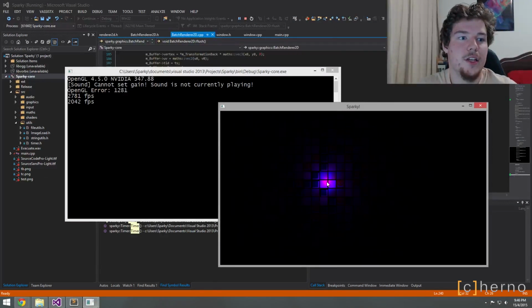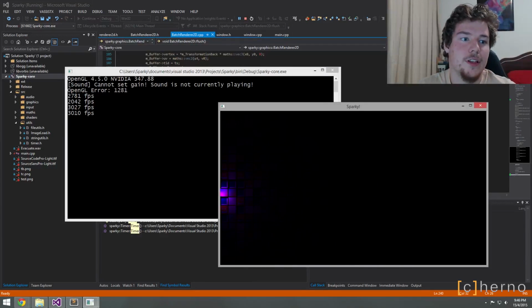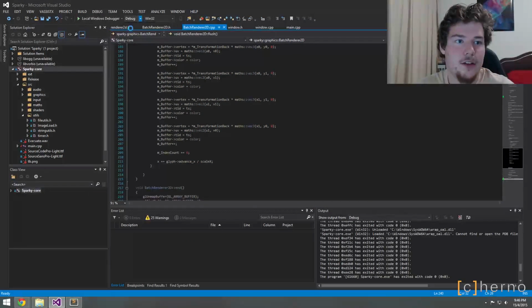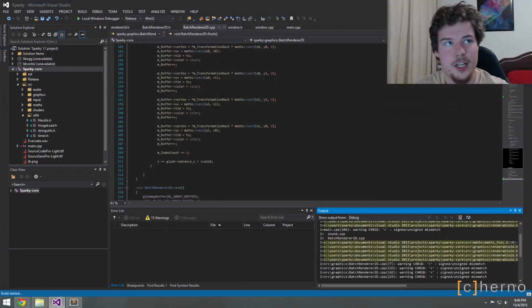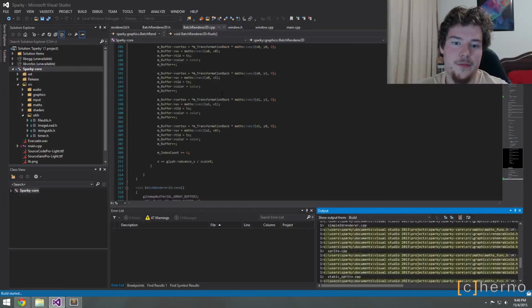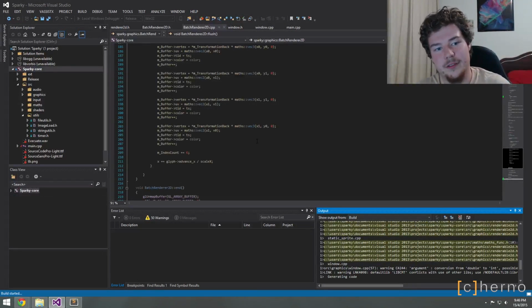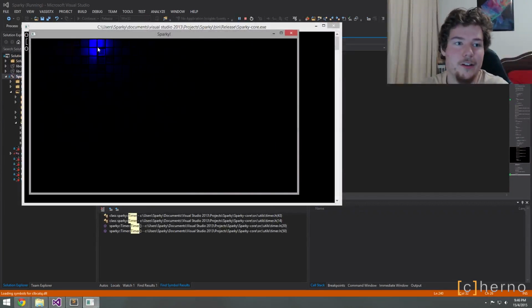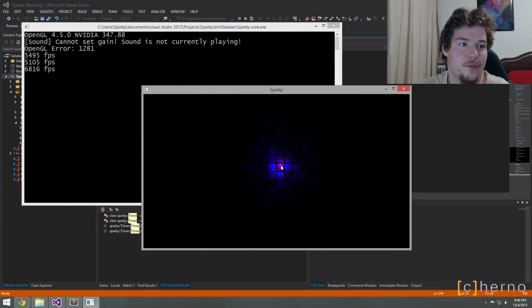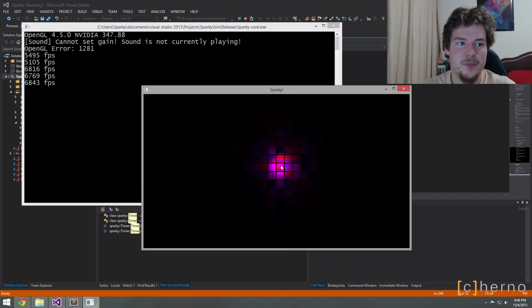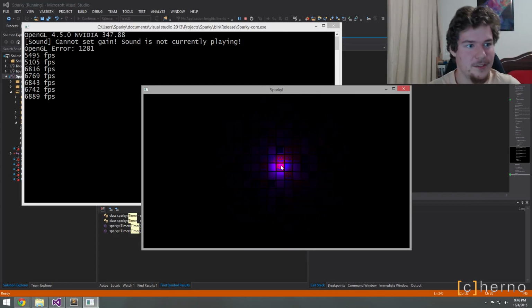Some might say it's a little bit inefficient to do that. It's not really. I mean, I think we were getting 5,800 frames per second before in release mode. Let's just check it again. Clearing a vector is quite fast. Well, not the clearing part, but like that is fast, because it doesn't actually delete it, obviously. Yeah, its performance is the same. In fact, it's actually performing better. When we play a sound though, does it really drop?